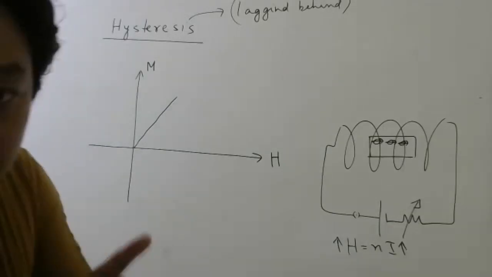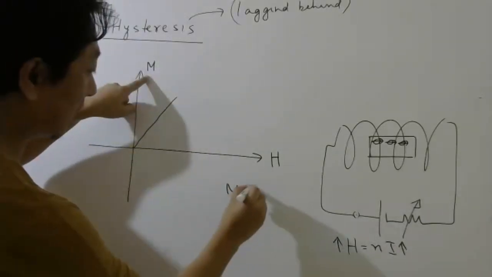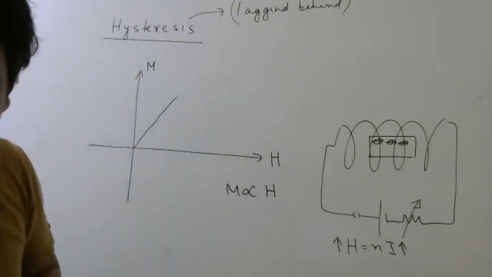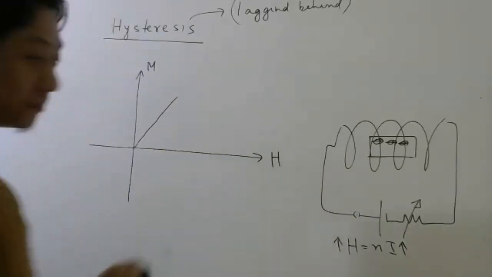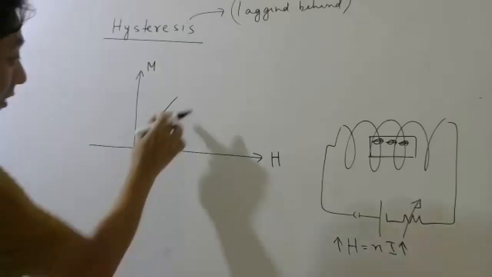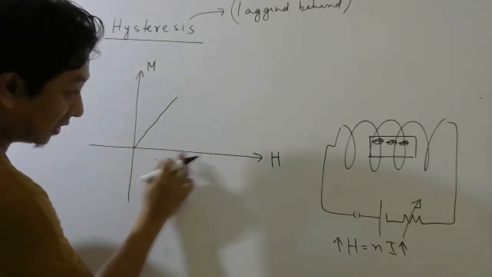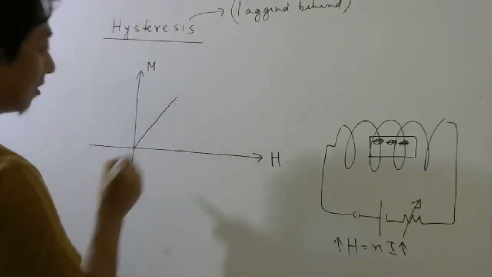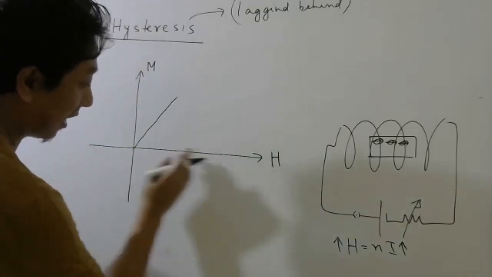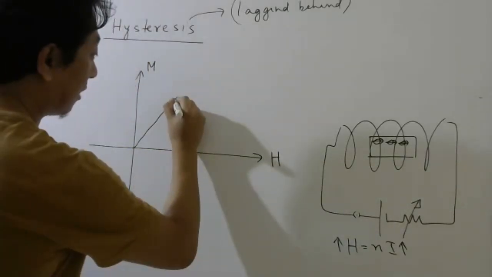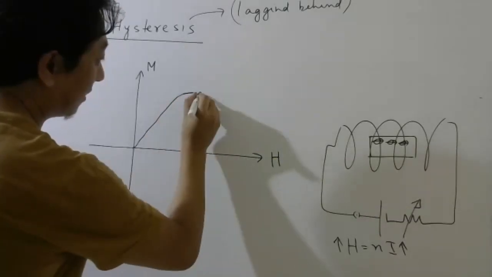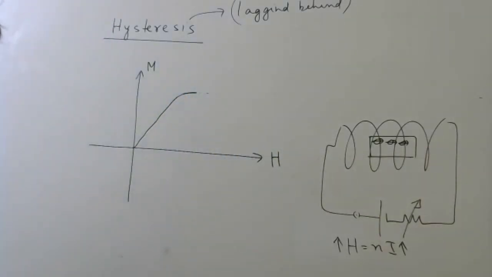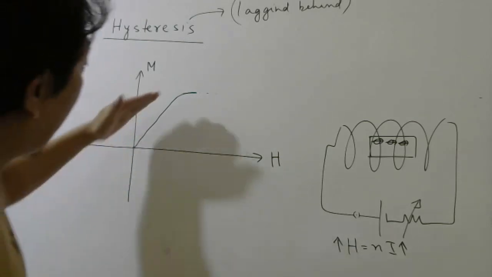Right? That's why, if you remember, I wrote M proportional to H. I hope you remember that, right? So the graph will go like this. After your magnetic intensity has reached some value, or the magnetizing field has reached some value, this graph will go like this. It will become flat. Can you think why it became flat like this?